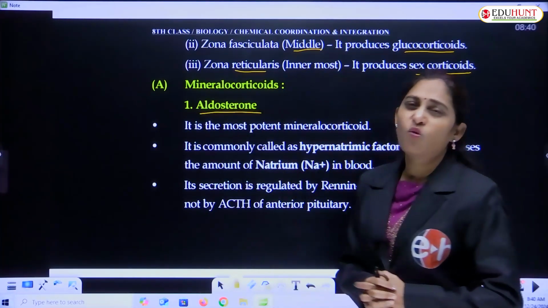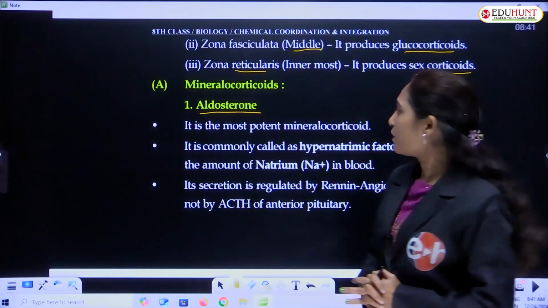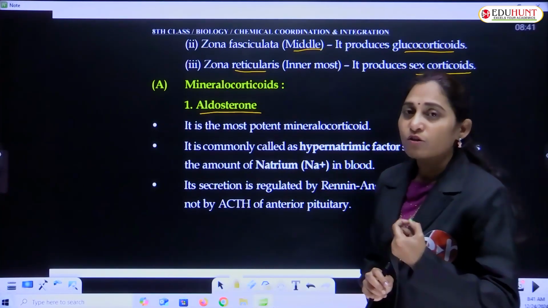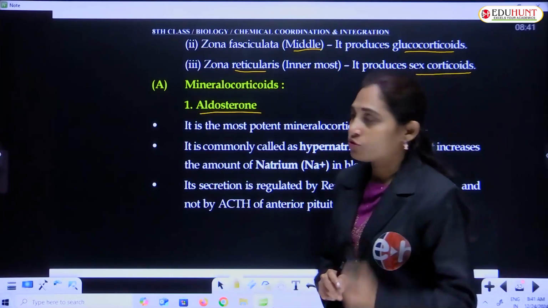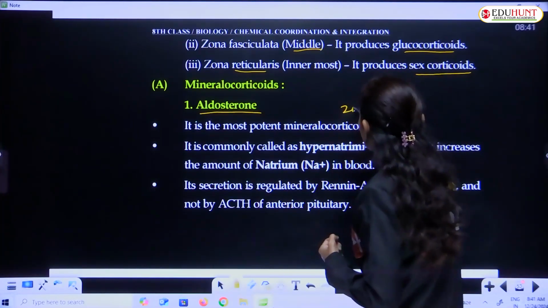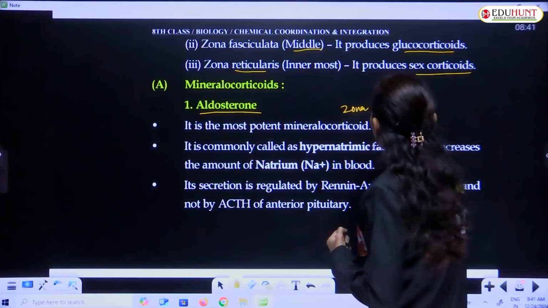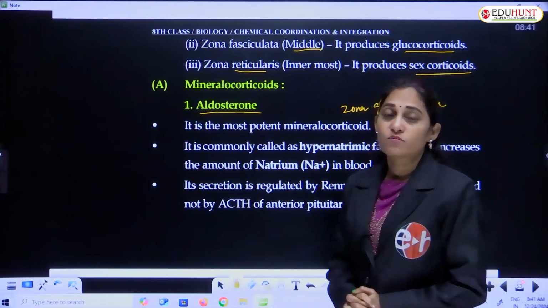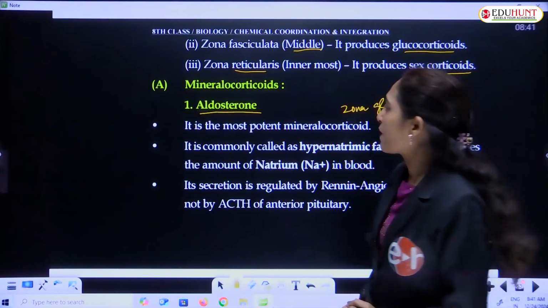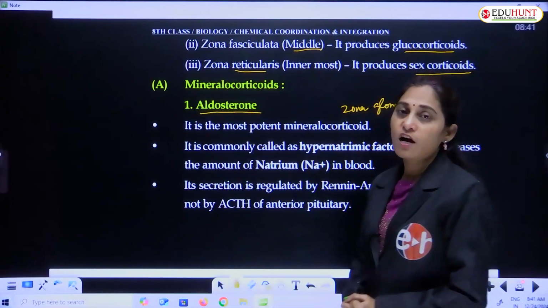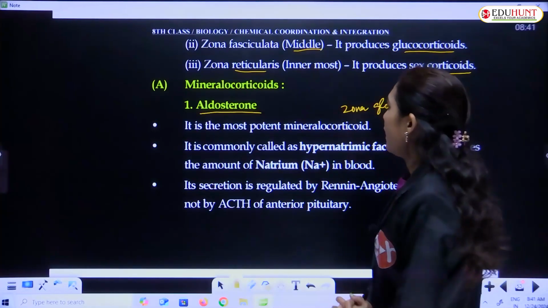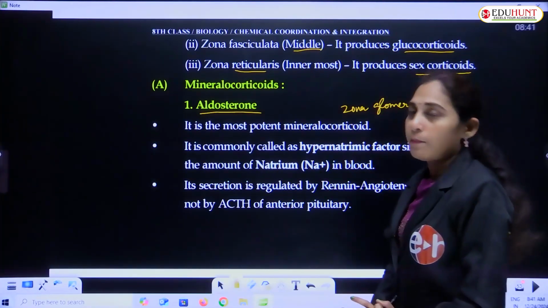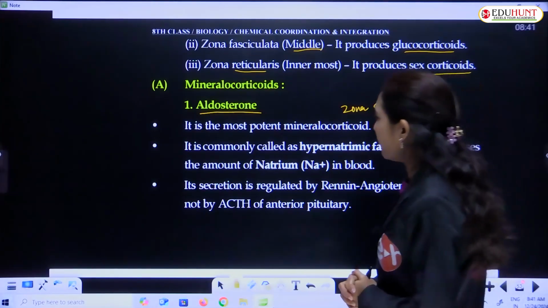Aldosterone is the most potent mineral corticoid secreted by the outer region of the adrenal cortex, the zona glomerulosa.